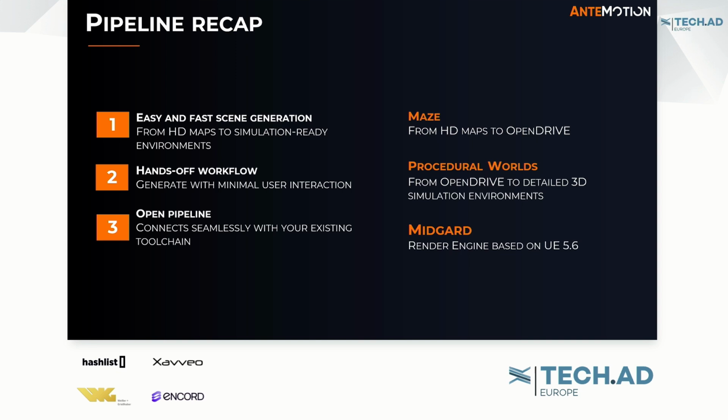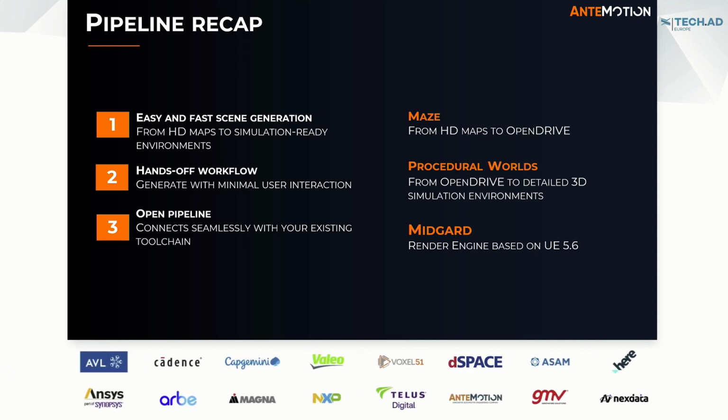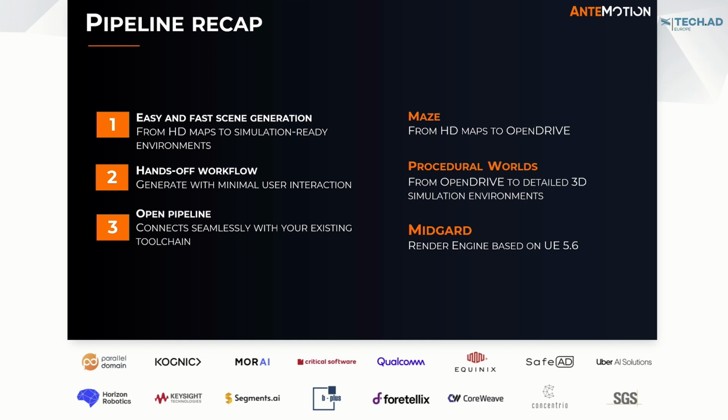Let's summarize what we've seen. We provide an open pipeline that connects with your existing toolchain that allows for easy and fast scene generation. It turns HD maps into simulation-ready environments without requiring user interaction. This is enabled by MAZE, which turns HD maps into OpenDRIVEs, Procedural Worlds, which turns the OpenDRIVEs into 3D simulation environments, and MIDGARD, which is our render engine based on Unreal Engine 5.6.